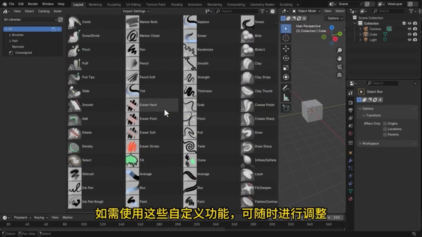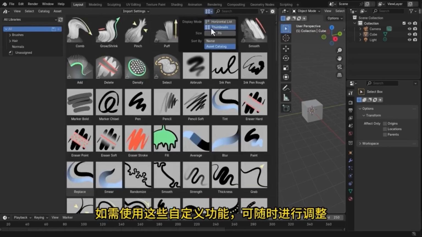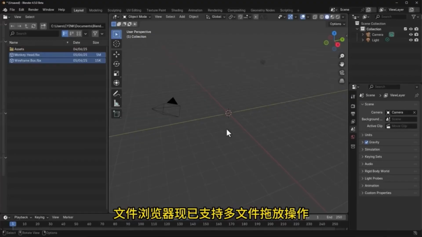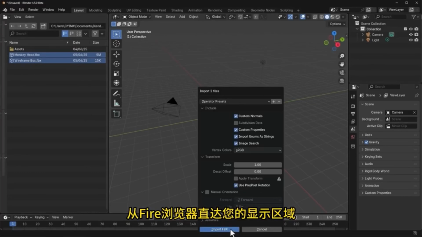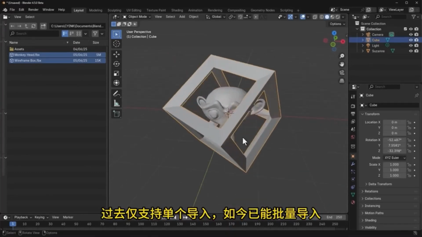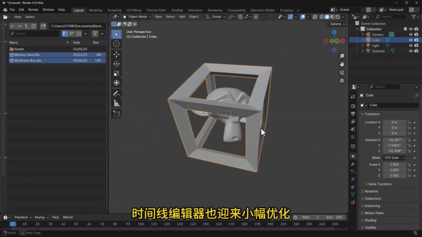Adjust these features anytime. The Resource Browser optimized icon and label spacing. The File Browser now supports multi-file drag and drop, letting you move files directly from the file browser to your display area. Previously, only single imports were supported, but now batch imports are possible. The Timeline Editor has also received slight optimizations.